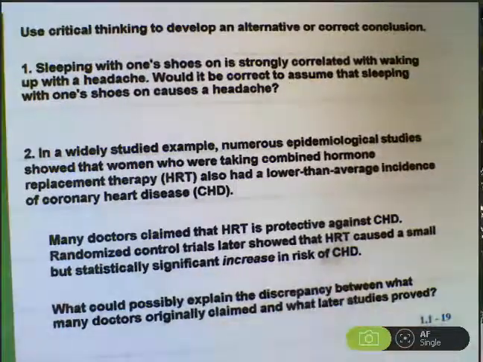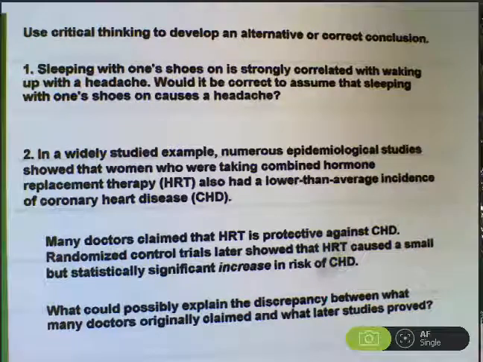We have some examples where we're supposed to use critical thinking to develop an alternative or correct conclusion. Someone noticed that sleeping with one's shoes on is strongly correlated with waking up with a headache. I don't know if that's true or not, but if it is, would it be correct to assume that sleeping with one's shoes on causes a headache? It's more likely to cause a footache, but perhaps there's some common factor that would make someone more likely to fall asleep with their shoes on and more likely to wake up with a headache. Can you think of what that common factor would be?